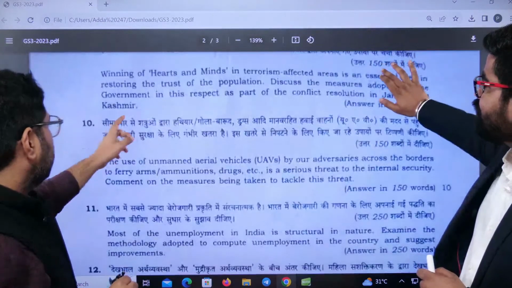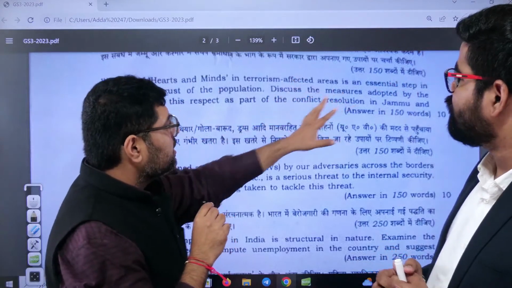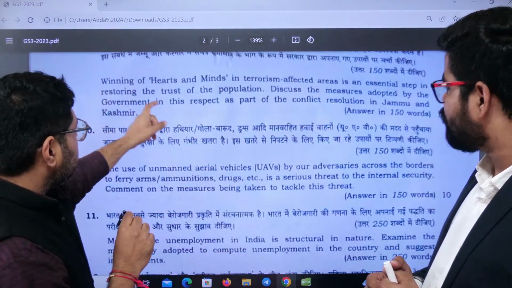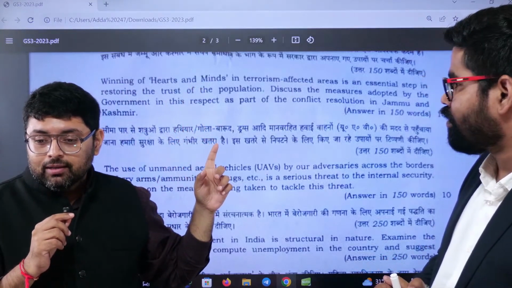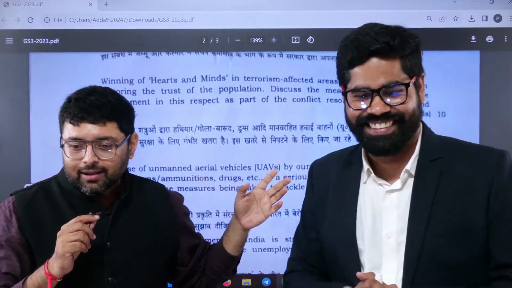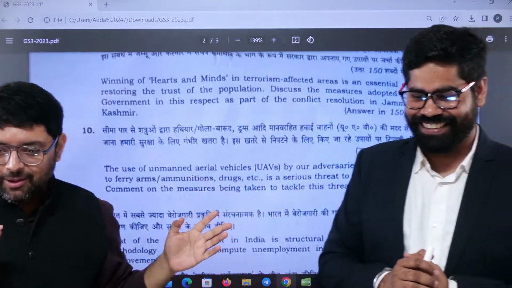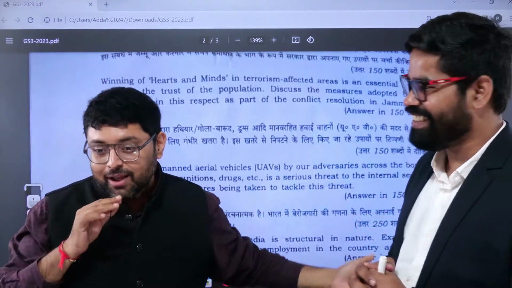Now, winning hearts and minds in terrorism affected areas is an essential step in restoring the trust of the population. After reading this line, I recall the movie Munna Bhai MBBS, Jadoo Ki Jhappi. Okay, so love has so much power. Even you can recall Shah Rukh Khan also. So love has so much power.